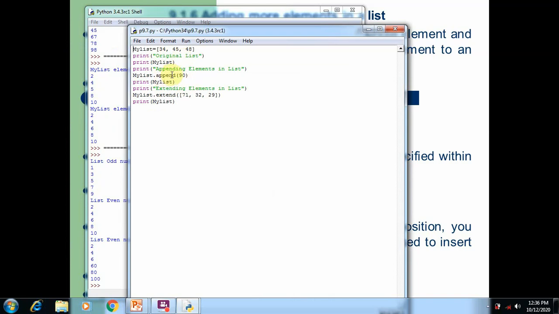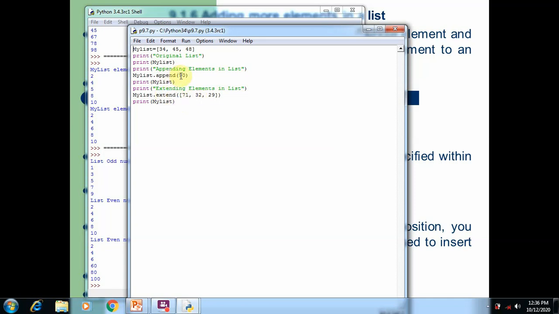After that we use the append function to add a single element to the existing list, that is 90. After adding 90 to the existing list, we print the content on the screen, and then we use the extend function where we add more than one element. Here you can see 71, 32, 29, three elements are added by using the extend function.